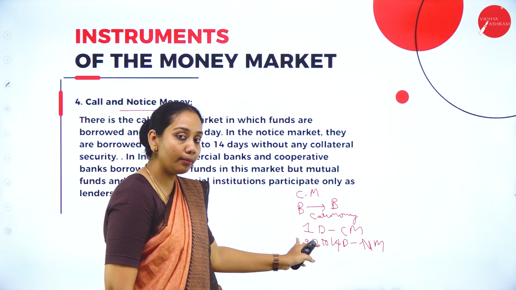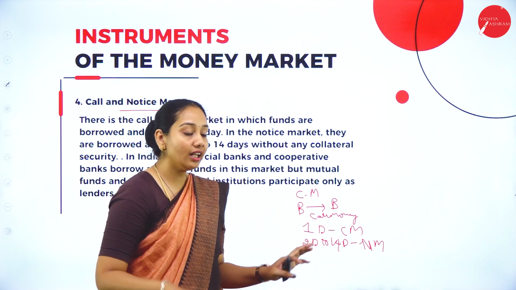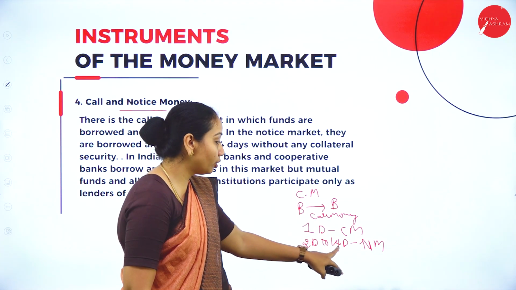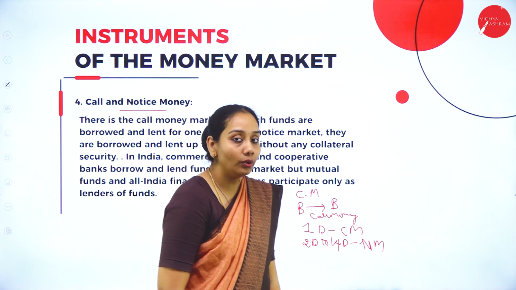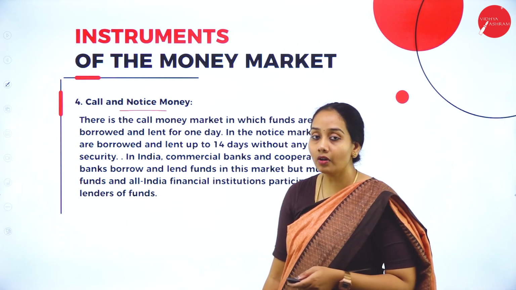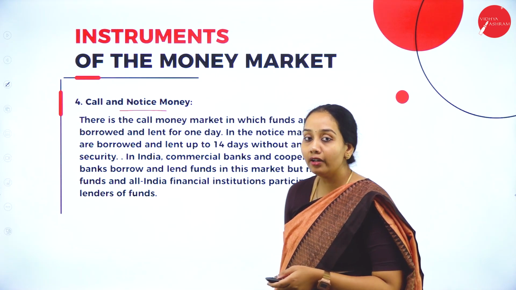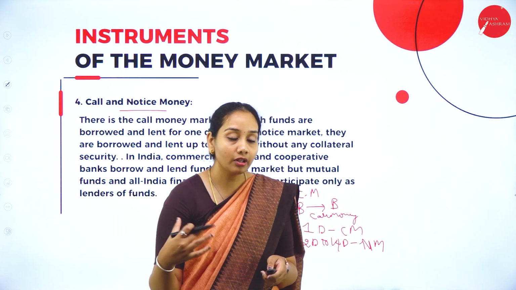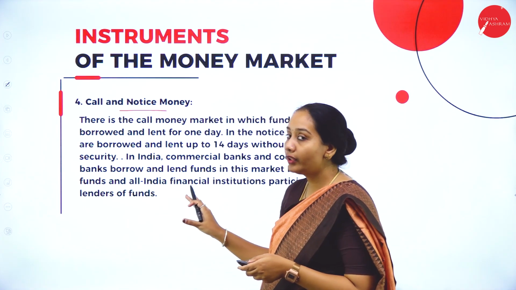If it is for only one day, that will be called call money. If it is for 2 days to 14 days, it will be called notice money. And if it's for more than 14 days, that is called term deposits. Okay, so this is one of the instruments.